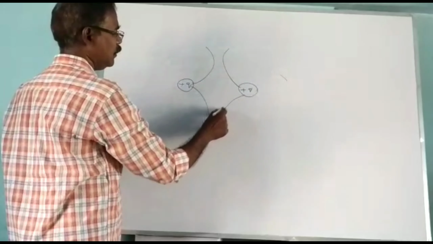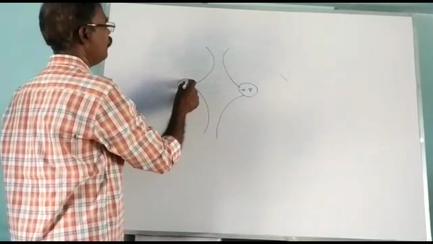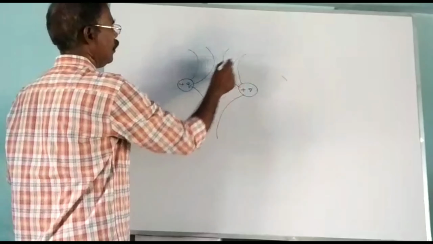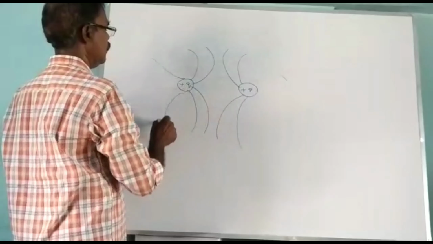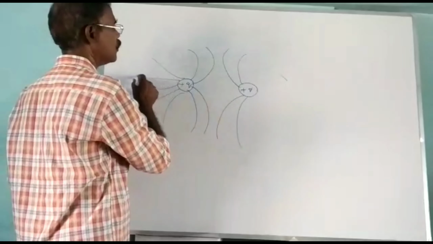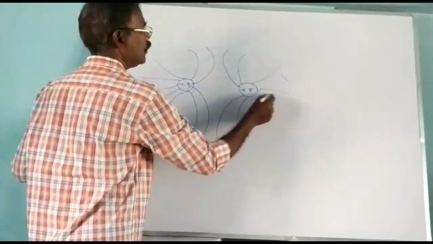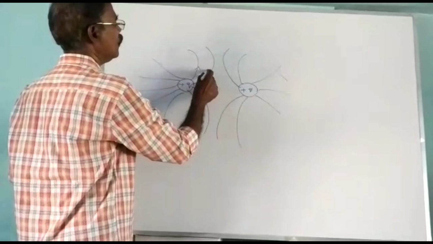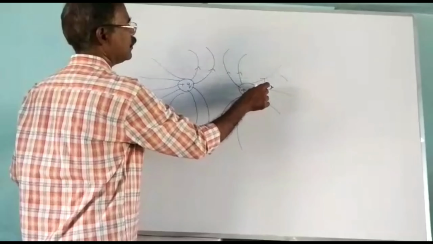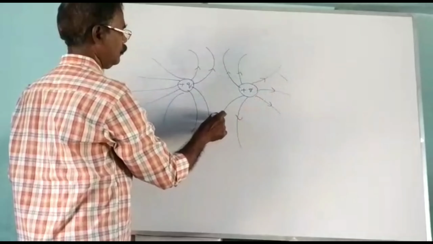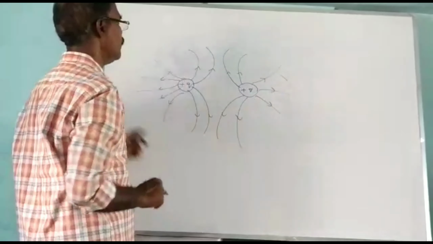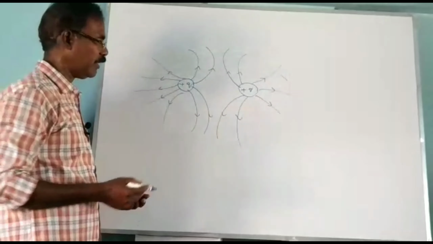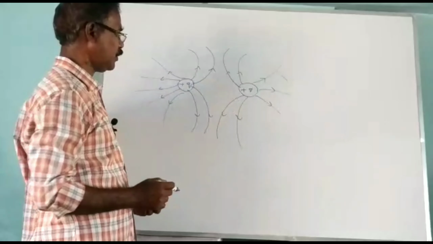You will get the electric field pattern like this for like charges. Here it is repelled, here also repelled, here also repelled. So you have to put the arrow outward like this. This is the pattern of electric field lines due to two positive charges.